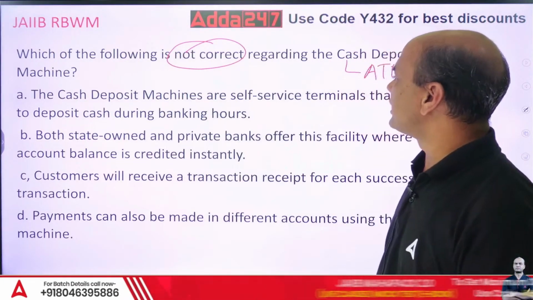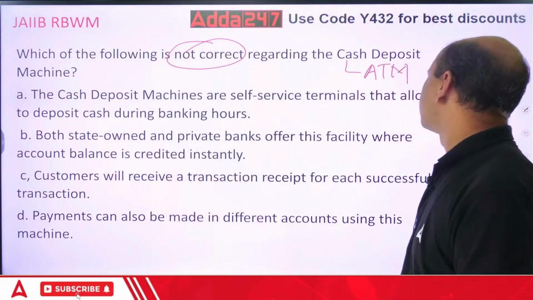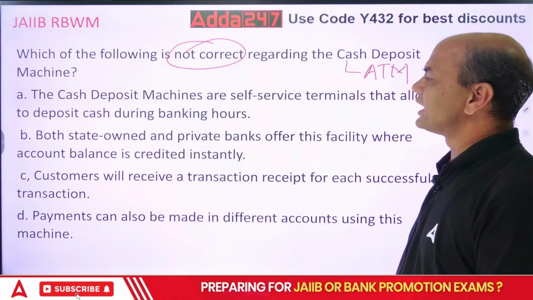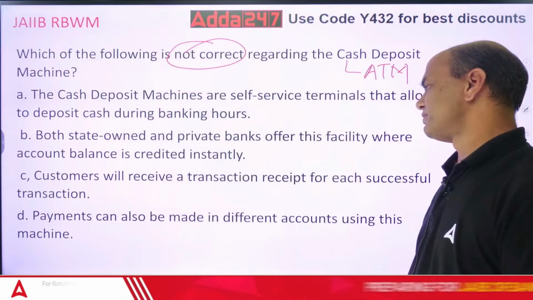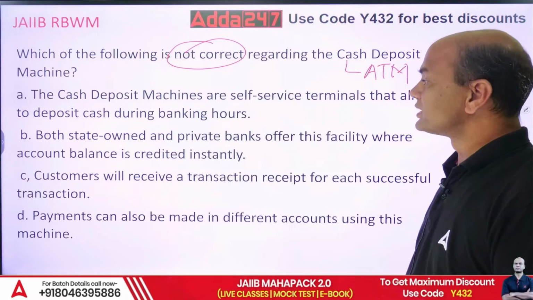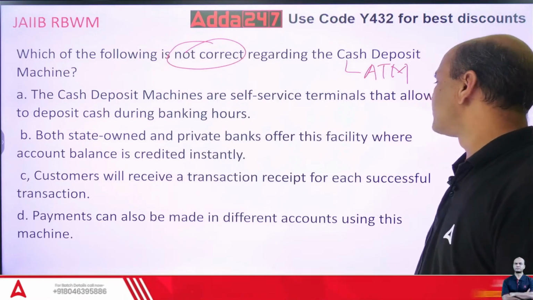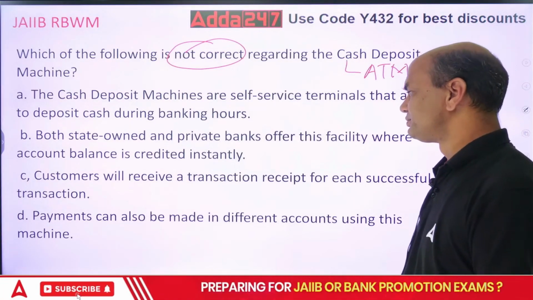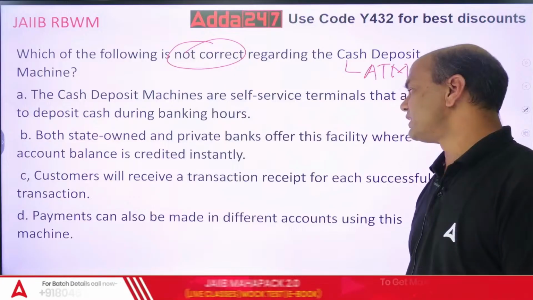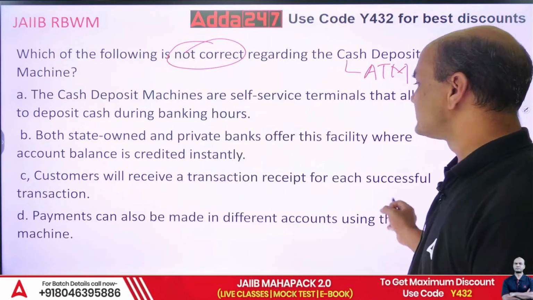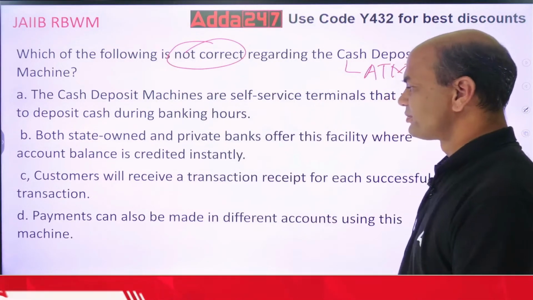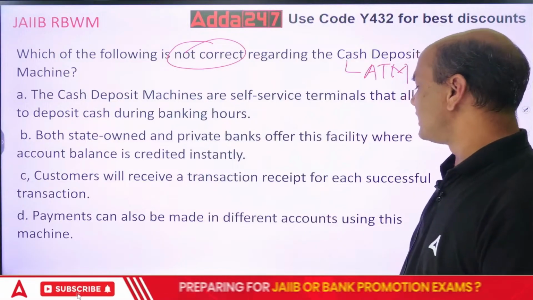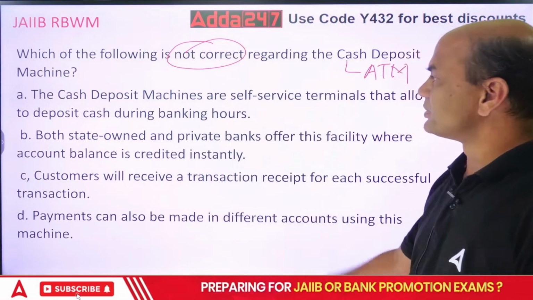CDMs are self-service terminals that allow you to deposit cash during banking hours. Both state-owned and private banks offer this facility, where the account balance is credited instantly. Customers will receive a transaction receipt for each successful transaction. Payment can also be made in different accounts using this machine.